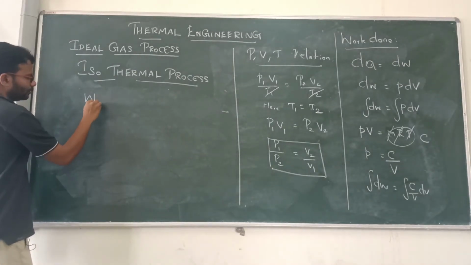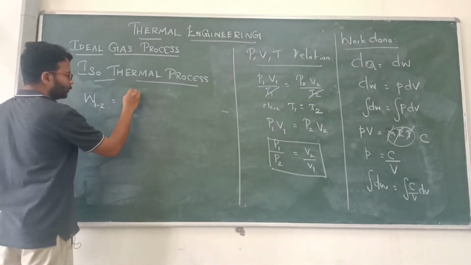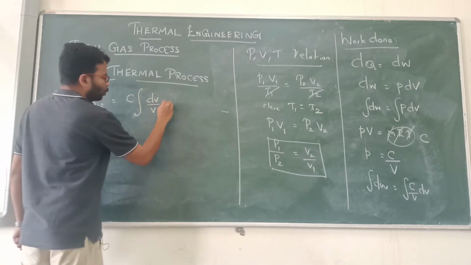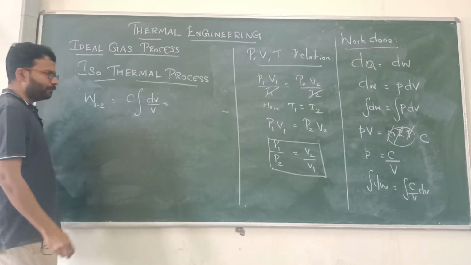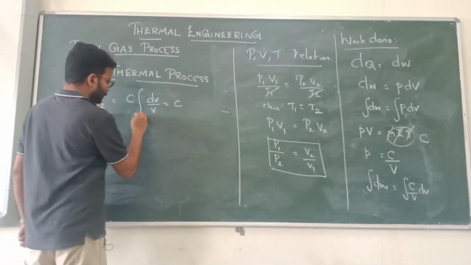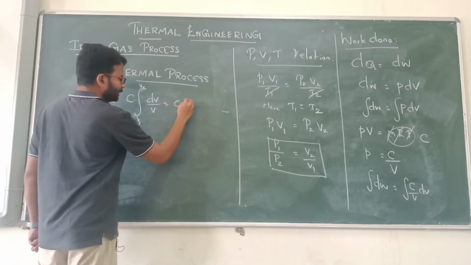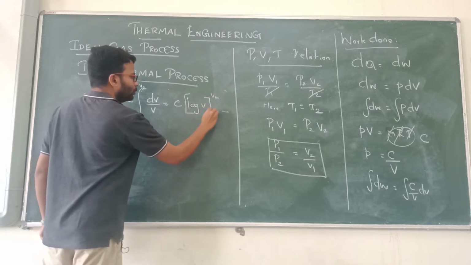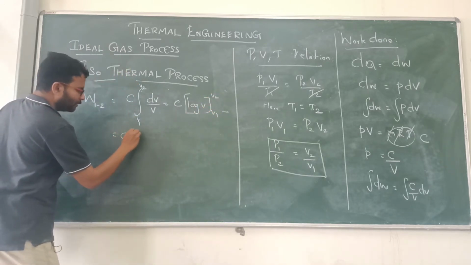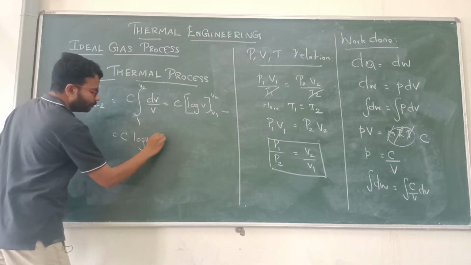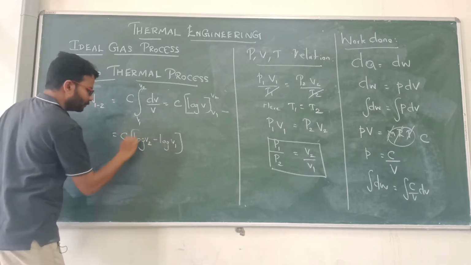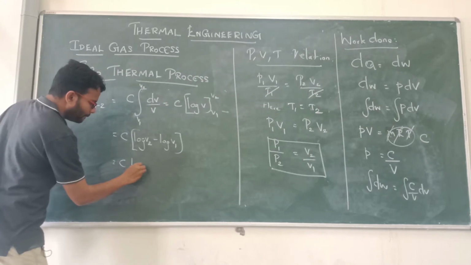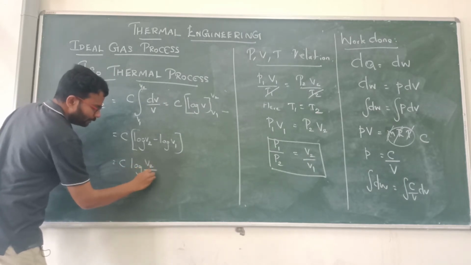So integration of W, the work from state 1 to 2, is equal to, let us take C outside, integration of dV by V. What is integration of dV by V? We know that integration of dx by x is log x. Therefore, with limits from V1 to V2, C of log V, limits V2 to V1. So we will get C of log of V2 minus log of V1. And the same value, we know that log of A minus log of B will be log of A by B. So log of V2 by V1.